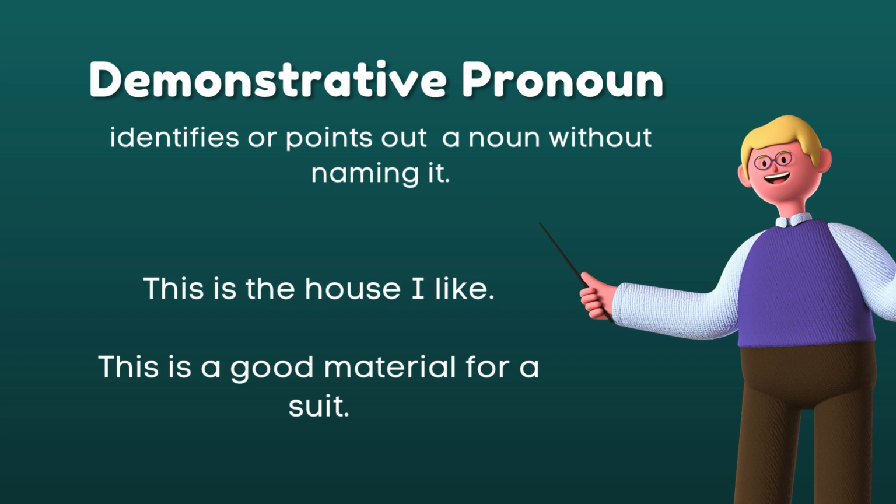However, we have here also, this is the house I like. Okay, when it is singular and it is near to you, you need to use the demonstrative pronoun this. However, if it is plural, for example, these are the houses I like. Houses that are nearer to you, the demonstrative pronoun that you may use is also plural, which is these. However, if it's far from you, if it's singular, use the demonstrative pronoun that. And if it's plural, use the demonstrative pronoun those.